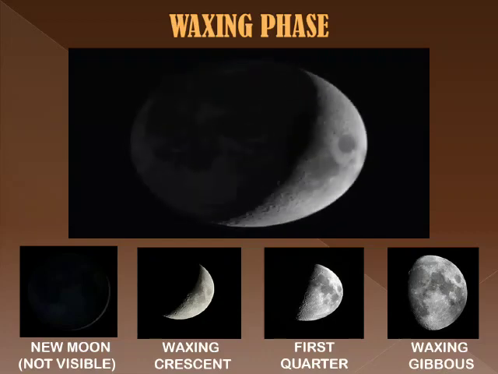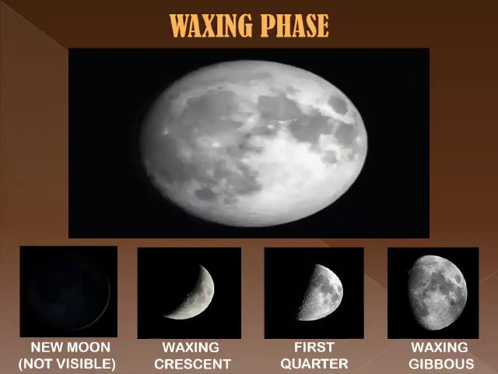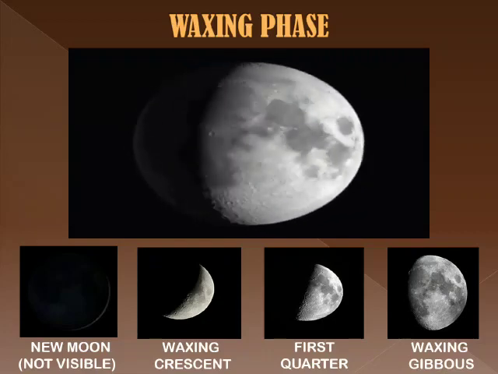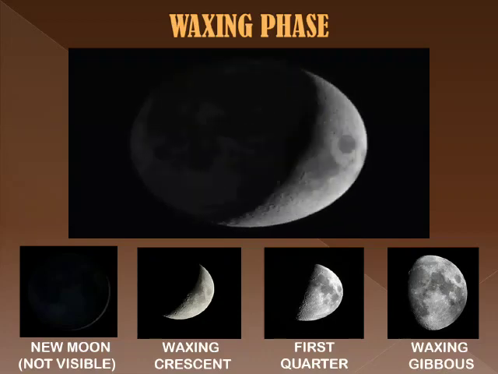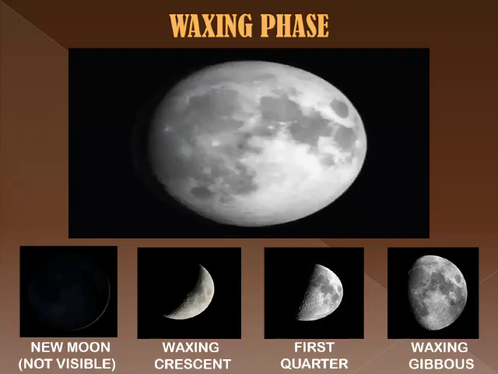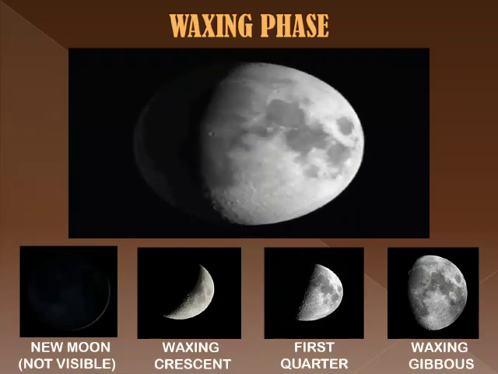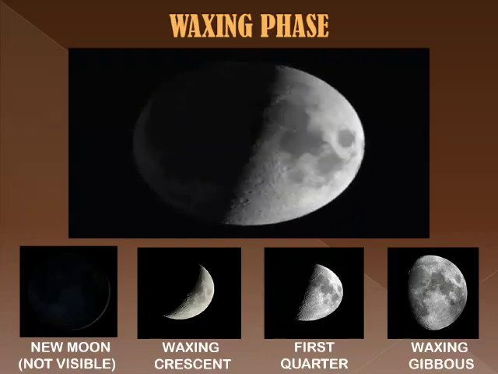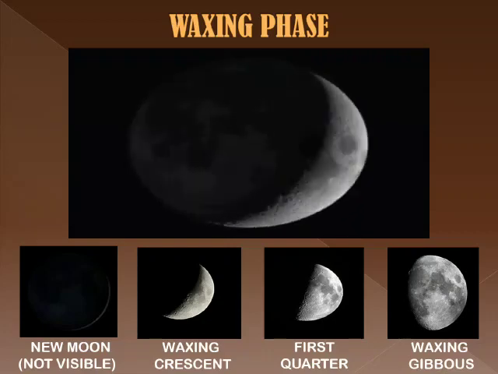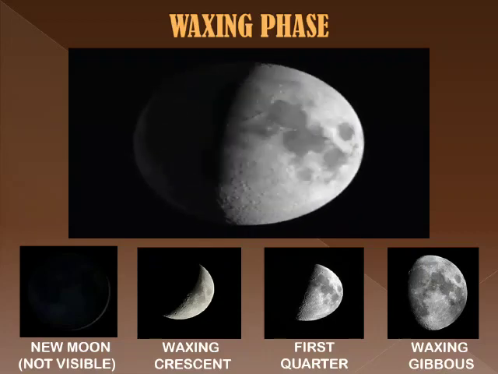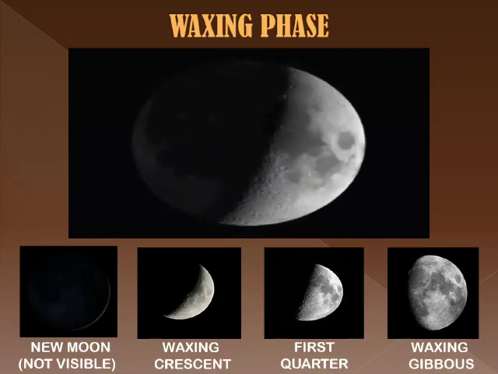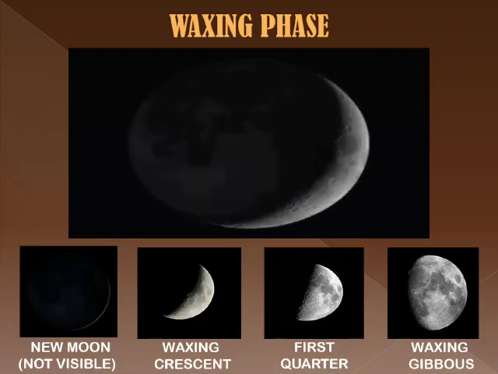Soon it brings its next phase, the waxing gibbous. Gibbous means the illuminated part of the Moon is greater than a semicircle and less than a circle. And again, we call it waxing because it grows thicker every night until it reaches its next phase, the full moon.